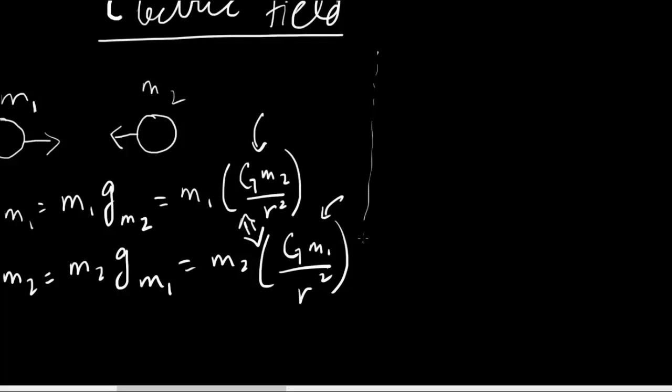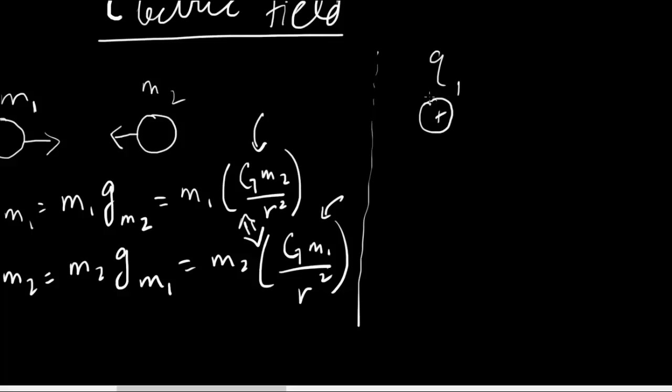Okay, so suppose you empty out space. Okay, there's nothing in space, and you introduce a charge q. Okay, now would this q go anywhere? No, it won't go anywhere because there's nothing exerting a force on it. But if there was a charge, a second charge, then this q1 and the second charge could either attract or repel each other depending on the charges, and then they would move. But just by its mere presence, what is it doing to the space around it? Okay, it's creating something analogous to gravity. Okay, and it's called the electric field.